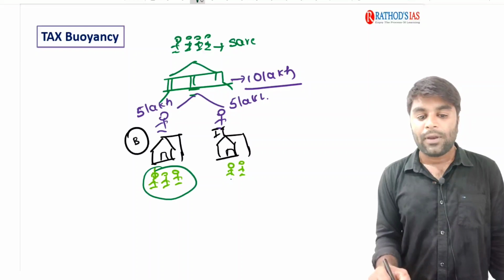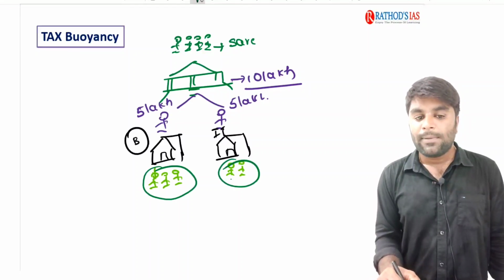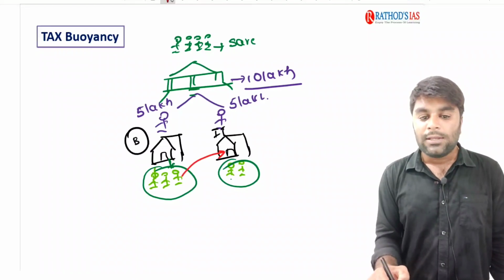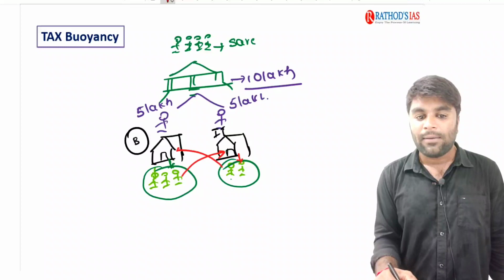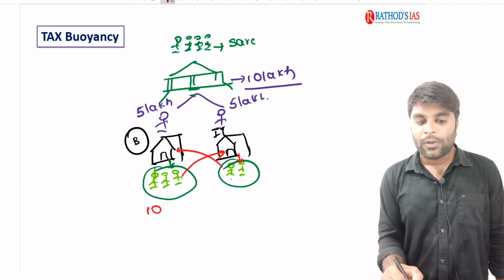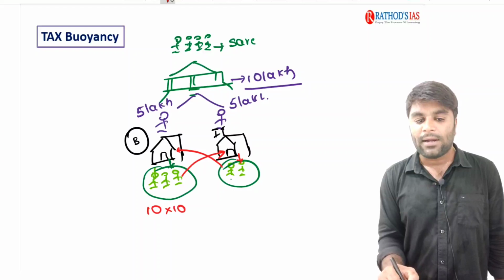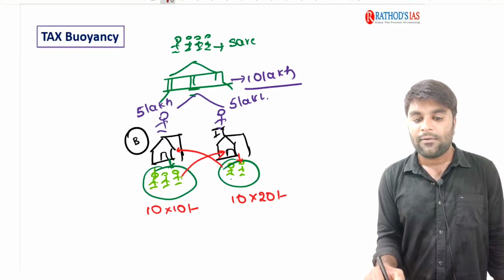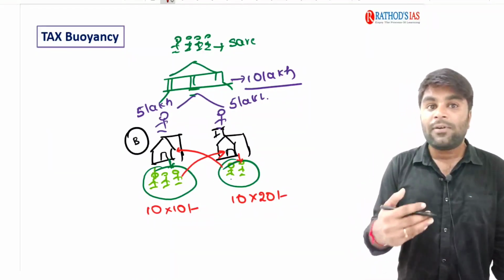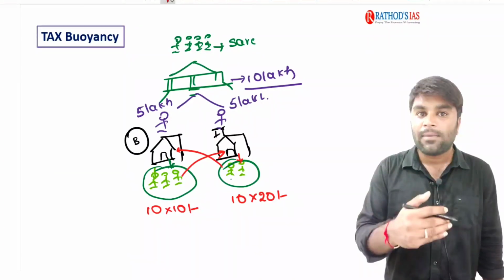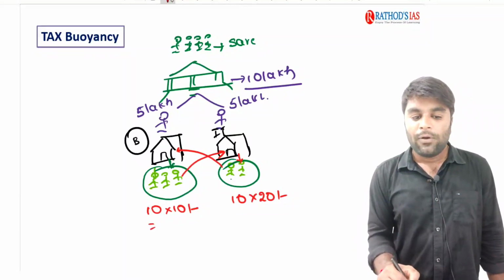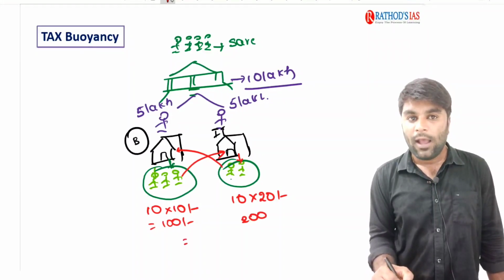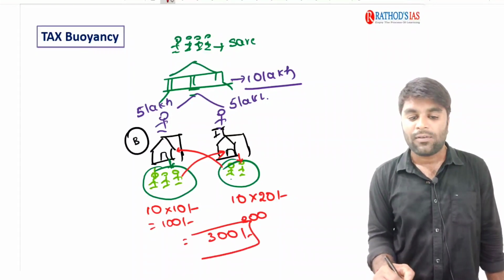These 3 people have worked here and received the salary, and they have demanded the IT services. These 2 people worked here and received the salary, and they have demanded the books. Say for example, 10 books are produced and each book's value added is 10 rupees, and 10 services are produced and each service's value added is 20. You know, the value addition for the services sector is very high when compared to the primary and secondary sectors. So we have 100 here and 200 here. Cumulatively, what do we have? We have a GDP of 300 rupees.